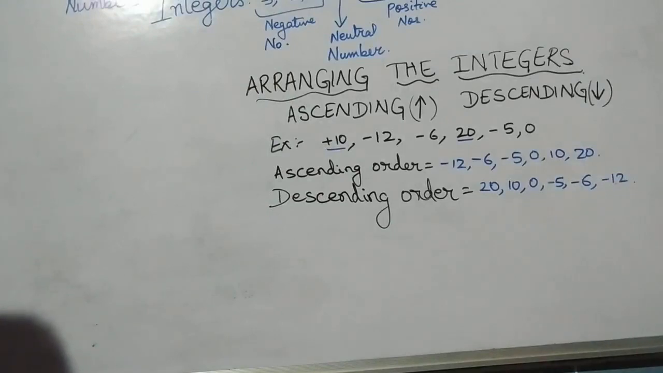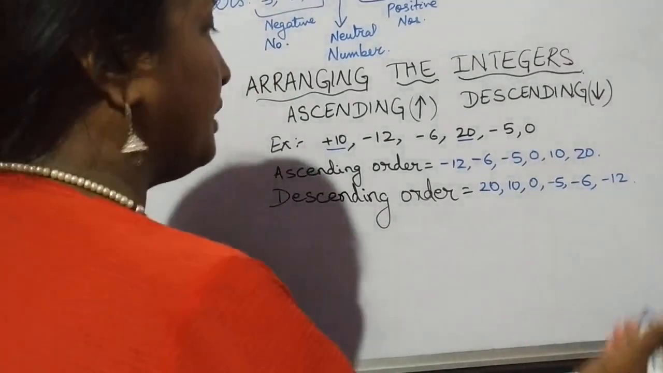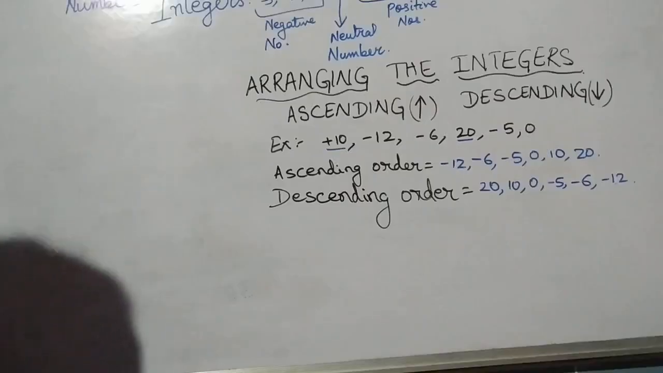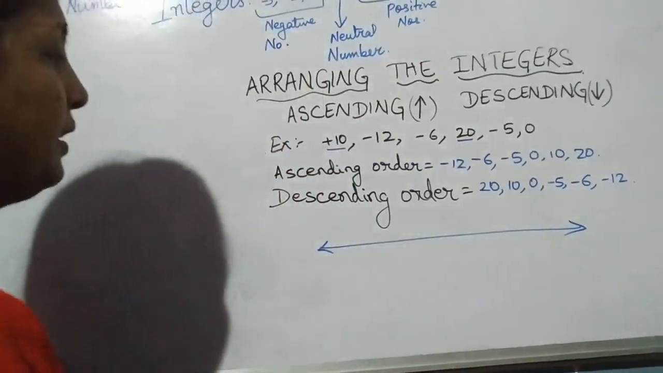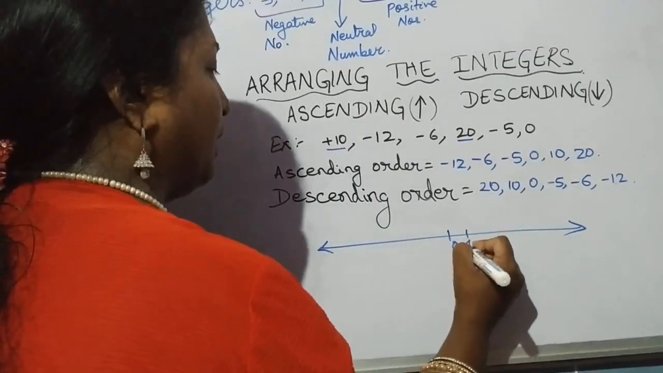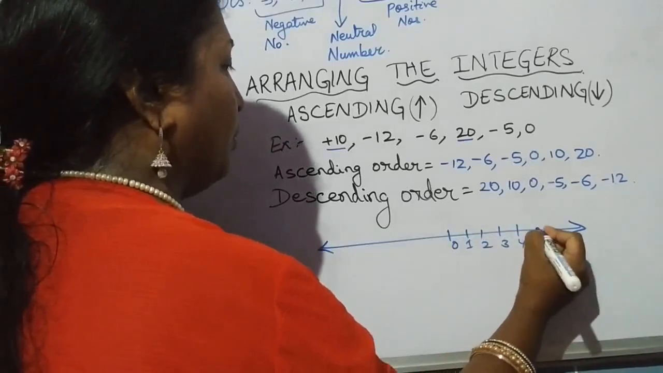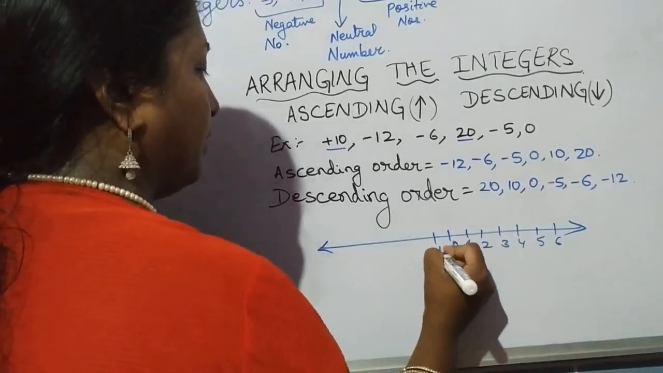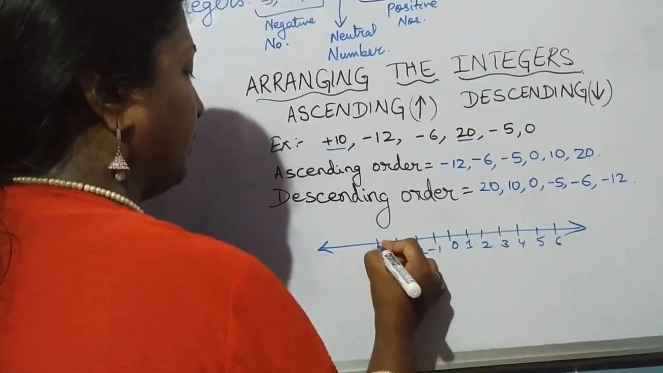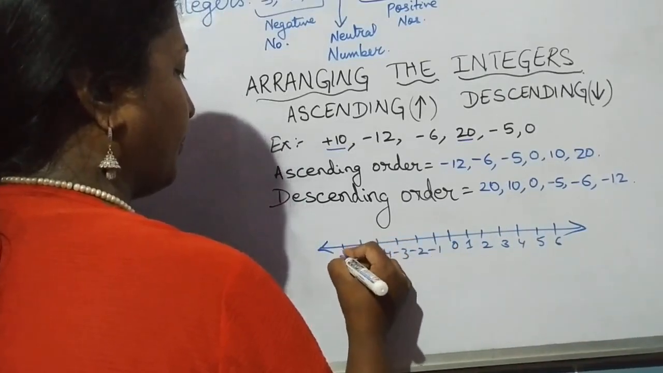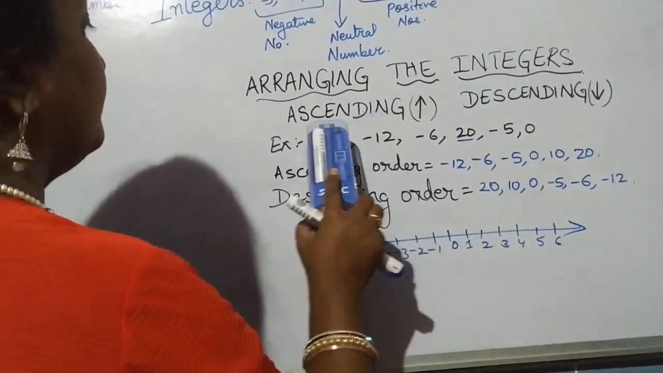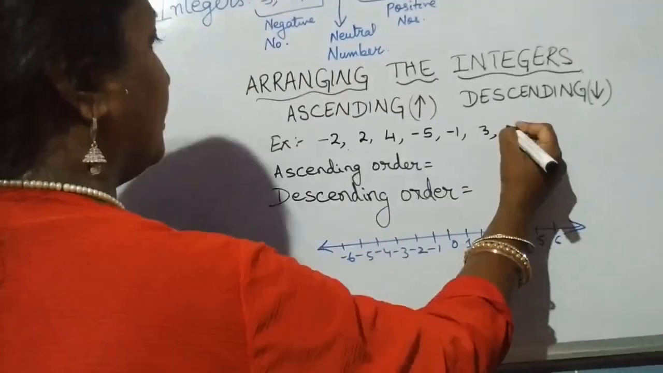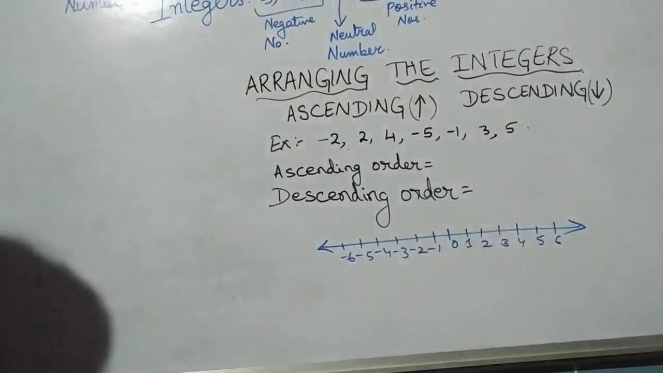So arranging in ascending and descending order, children, we can do this also using the number line. Say if I give you a number line, suppose we make the number line like 0, 1, 2, 3, 4, 5, 6. So suppose, let me change the question this time. Say these are the numbers. Now how do we do this ascending and descending using the number line?